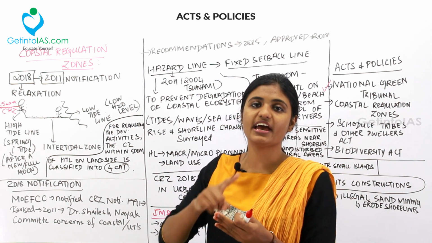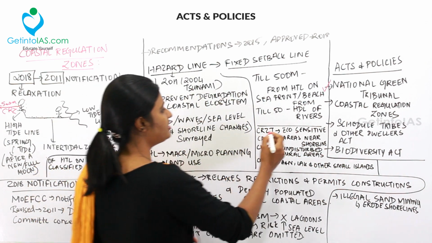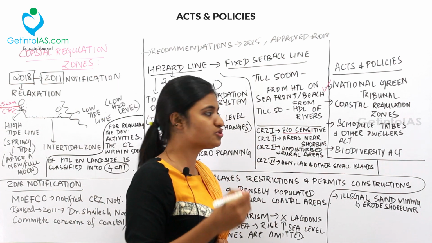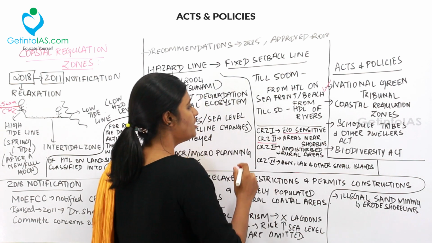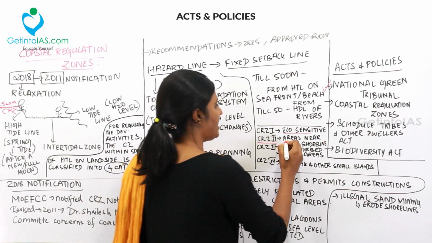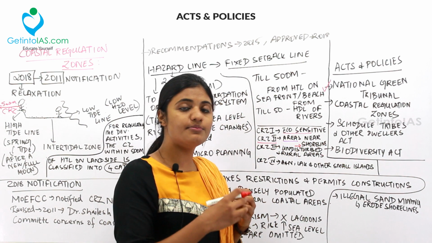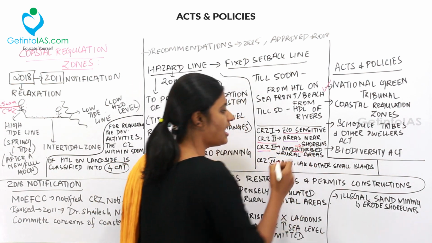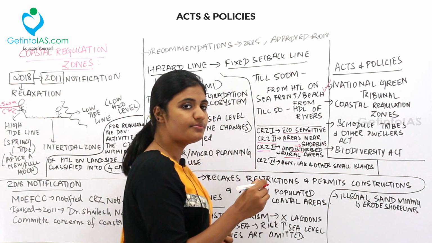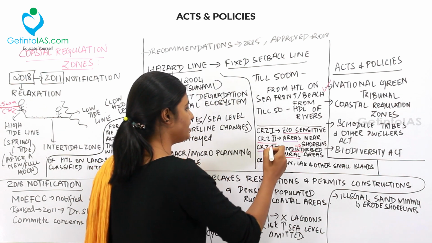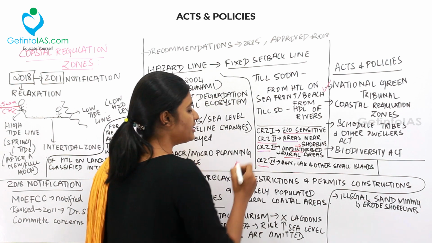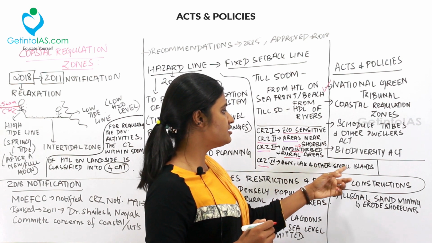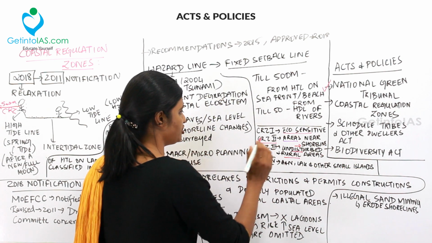Category 1, 2, 3 and 4. So under category 1, you have the eco-sensitive zones like national parks and wildlife sanctuaries. And under category 2, or the coastal regulation zone 2, you have the areas near the shoreline. That is mostly the urban municipal areas. And under the coastal regulation zone 3, you have the undisturbed areas and the rural areas and the urban areas that are not developed. So under category 3, you have all these areas. So what will come under the coastal regulation zone category 4? The Andaman and Nicobar Islands, Lakshadweep and the other small islands constitute the coastal regulation zone 4.